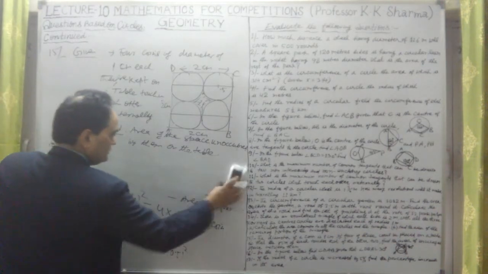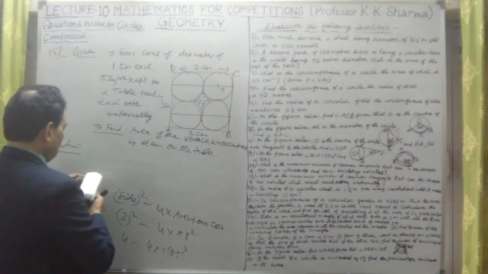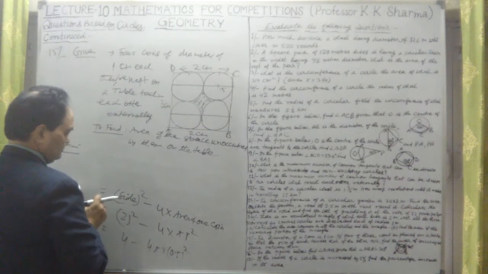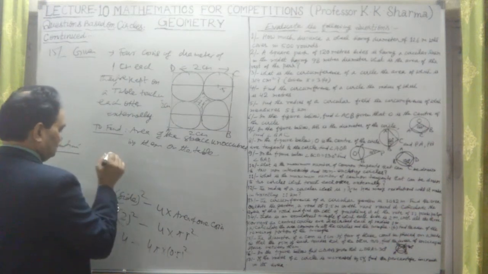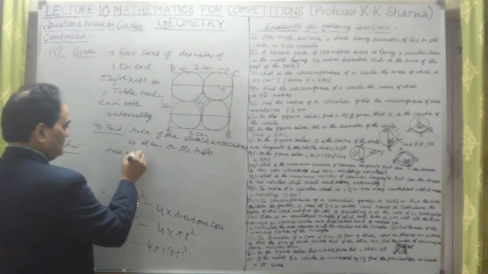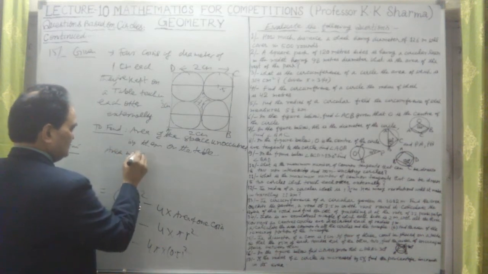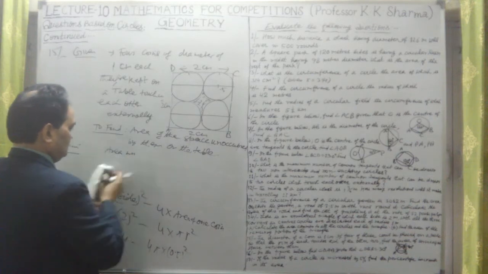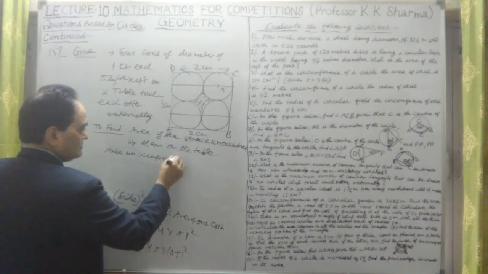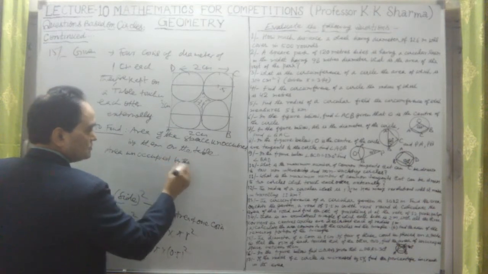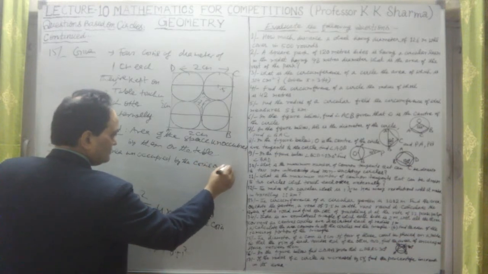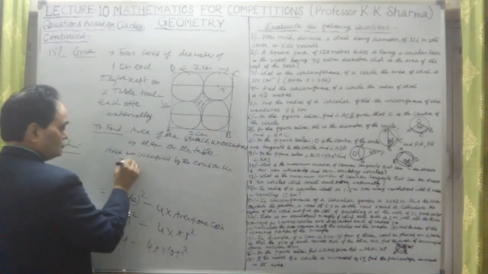So the area unoccupied by the coins on the table. This is the area unoccupied by the coins on the table. This is this option.